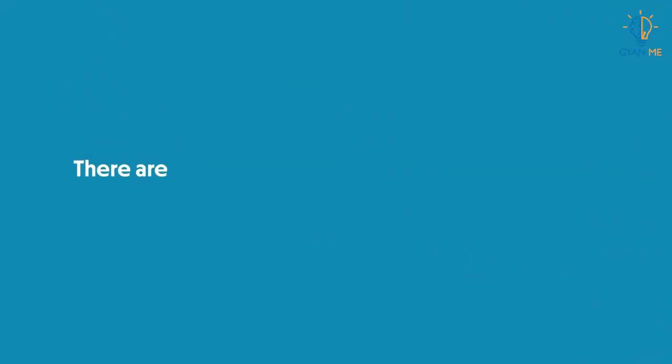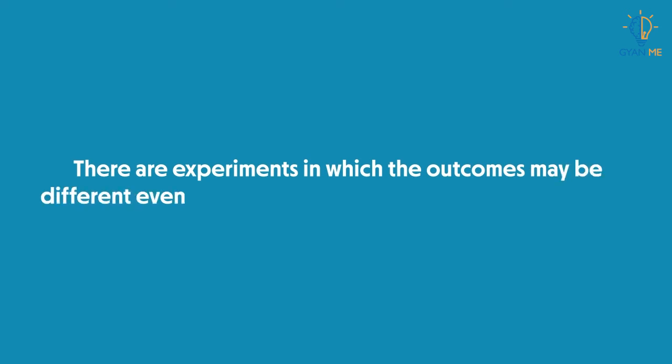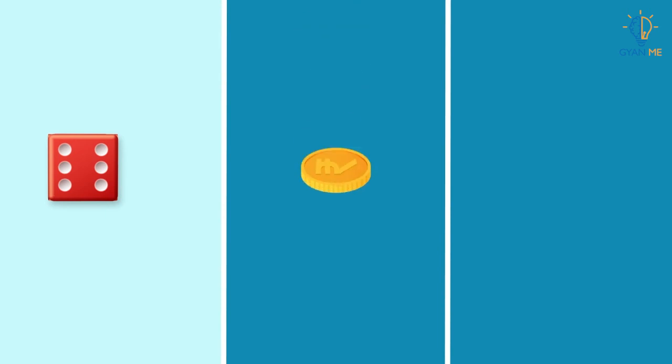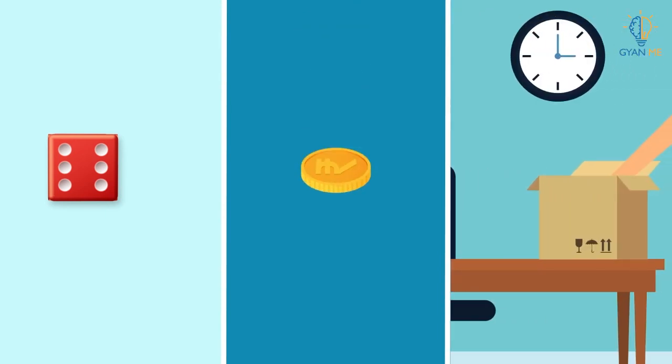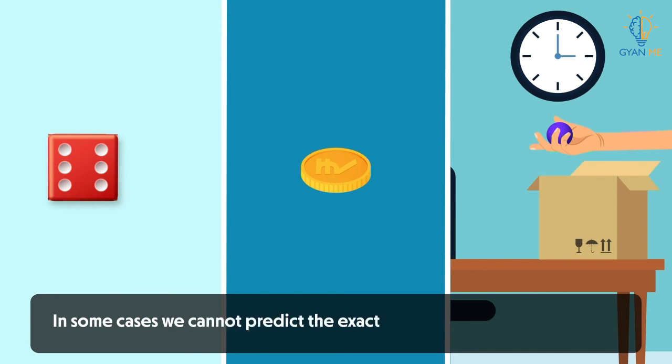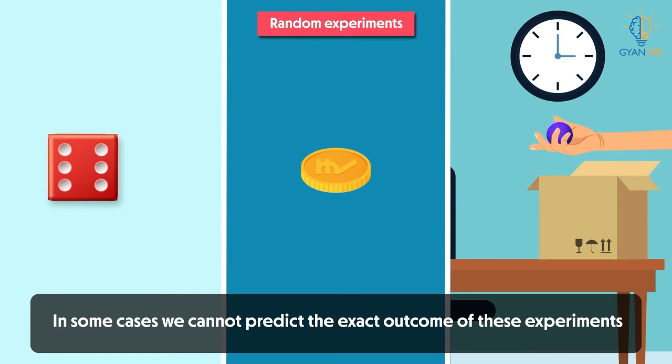But there are certain experiments in which the outcomes may be different even when performed under identical conditions. For example, when a dice is rolled, a coin is flipped, or while selecting balls from a box. In such cases, we cannot predict the exact outcome of these experiments. Such experiments are called random experiments.